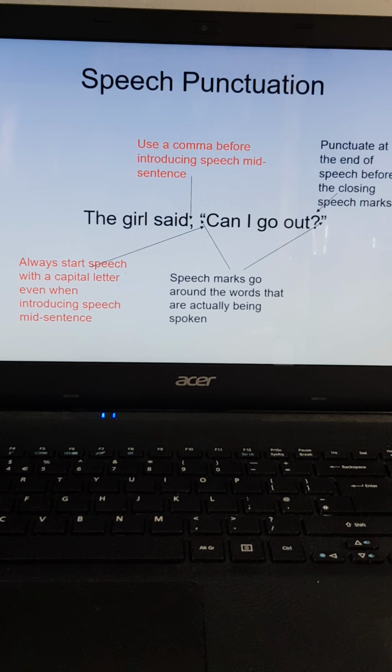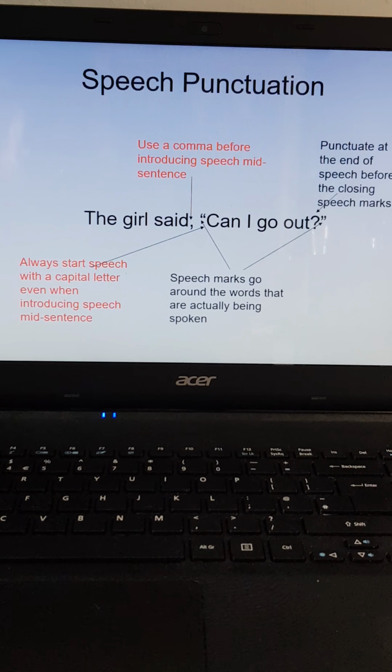One thing we do need to remember though is to use a comma before we introduce speech mid-sentence. Okay, so the girl said, comma, can I go out? You could also use a colon just there. So a comma or a colon before we introduce speech mid-sentence.